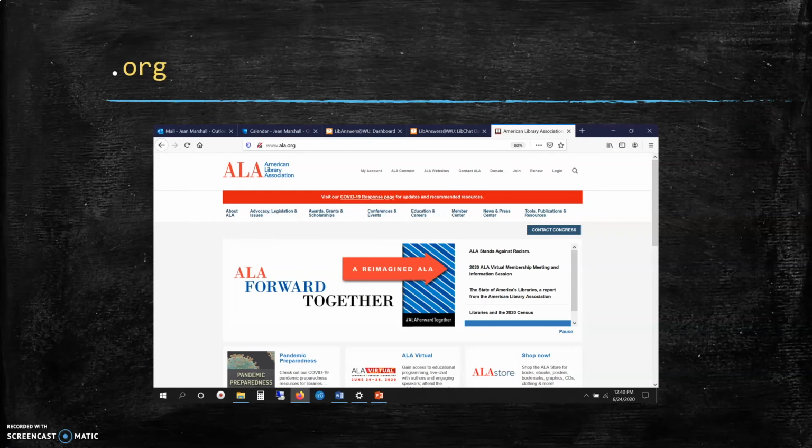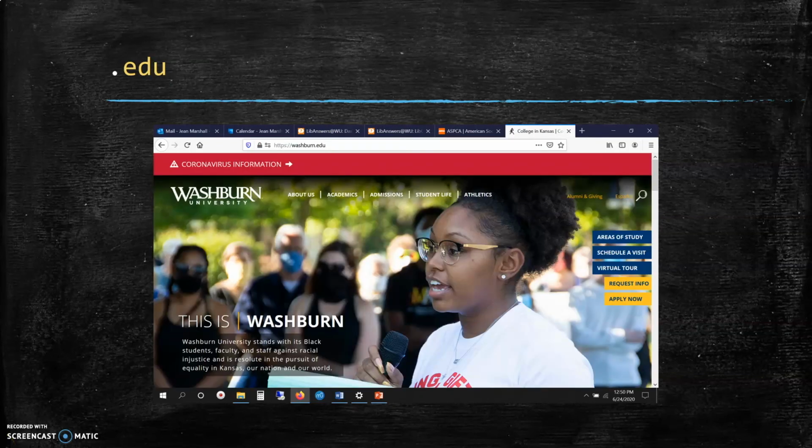.org websites are built by organizations. They are generally for nonprofit groups like libraries and the ASPCA. They don't seek profits. The information they post may not be false, as in this case, but it is often meant to inspire donations. .edu sites are governed by universities, most of which are not-for-profit, and their information is largely reliable.